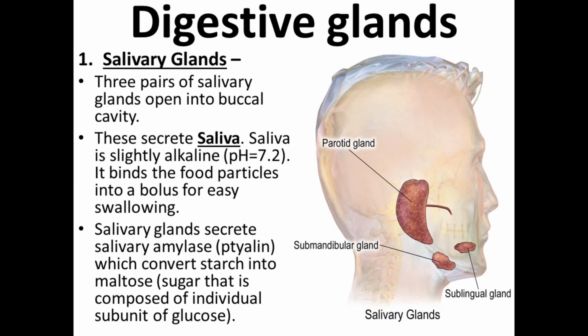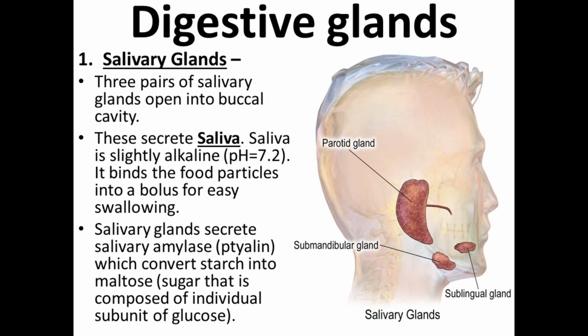Next we are going to study the second part of the digestive system. First was the alimentary canal and the second is the digestive glands. Digestive glands are the glands which help in the digestion of the food. The first digestive gland is the salivary glands. There are three pairs of salivary glands which open into the buccal cavity. These glands secrete the saliva. The saliva is slightly alkaline, means it has the pH 7.2. Please remember, the pH of the saliva is 7.2. It binds the food particles into a bolus, means a bowl-like structure, for easy swallowing.